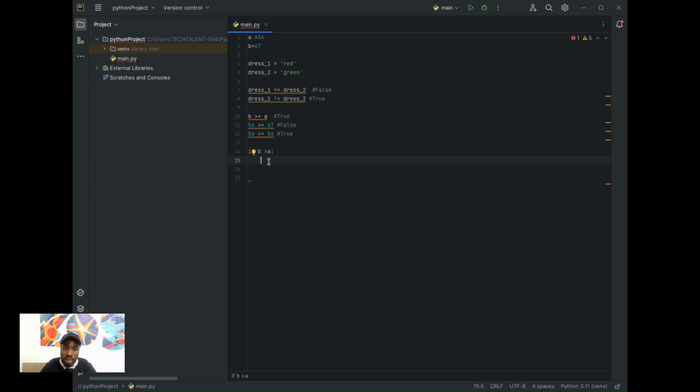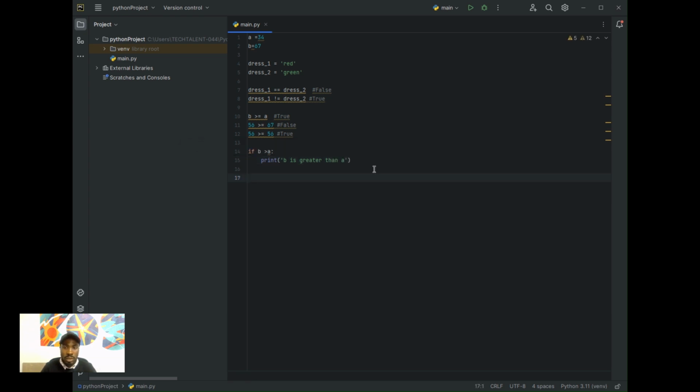Here I'll write a simple text. I will just write print, and don't forget the condition: if B is greater than A, I can just say B is greater than A.